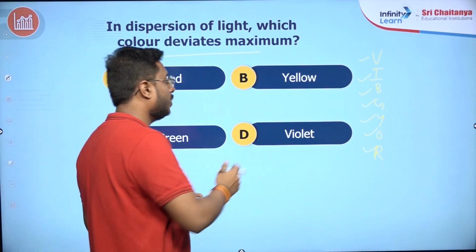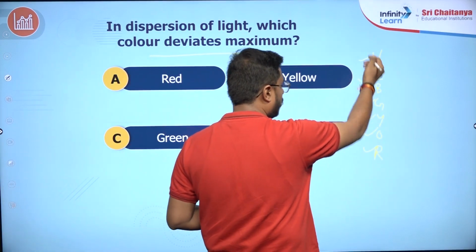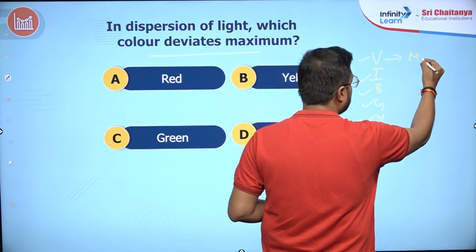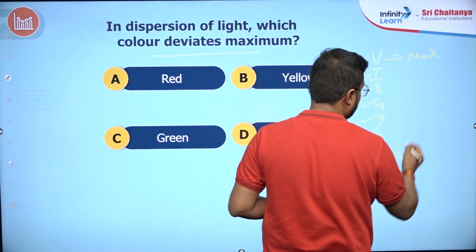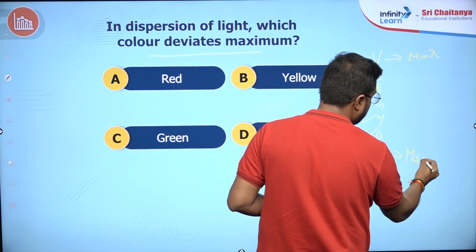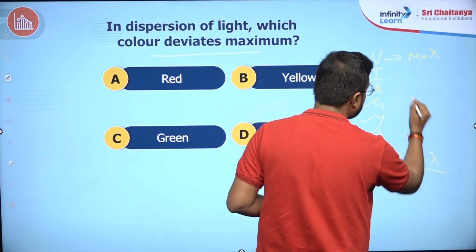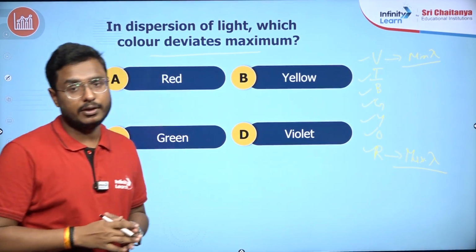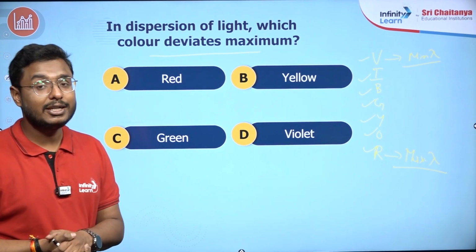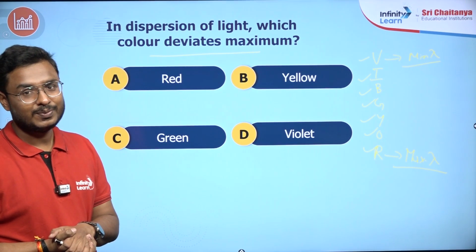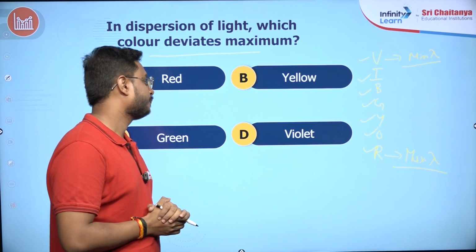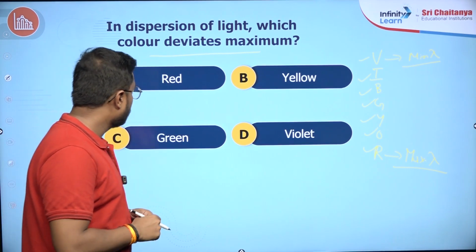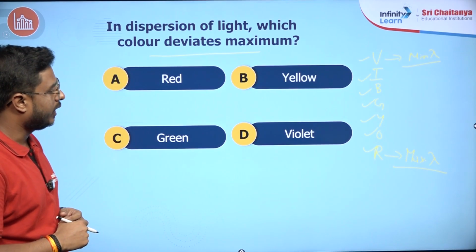If I am talking about violet and red, which are present at the top and bottom, violet has the minimum wavelength. Lambda is the symbol by which we can denote the wavelength, and red has the maximum wavelength. So the color of light which has the maximum wavelength, does it deviate less or more? Tell me, students, think about it. The options are: option A red, option B yellow, option C green, option D violet.